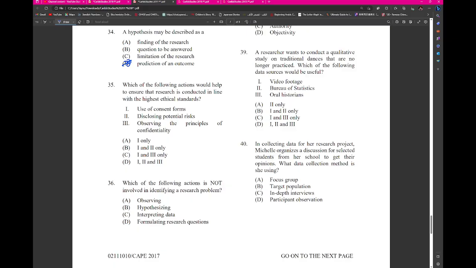Intelligently. Which of the following actions would help to ensure that research is conducted in line with the highest ethical standards? Use of informed consent, disclosing potential risks and observing the principles of confidentiality. Which of the following actions is not involved in identifying a research problem, right? Interpreting data.